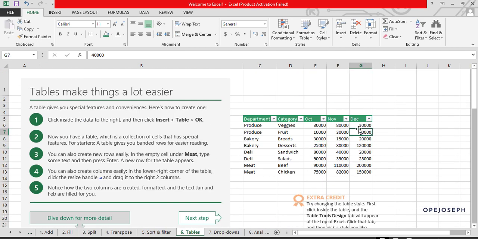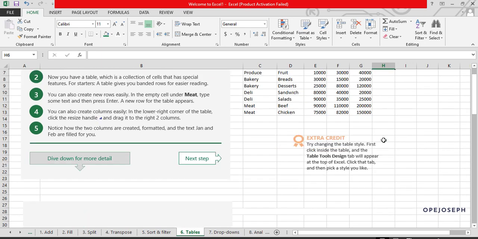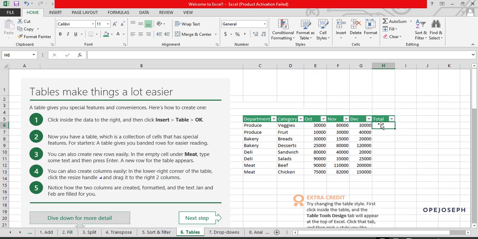So now, tables make things easier. I'm going to add one more table now. What this table does is Ctrl Shift L. I just press Ctrl Shift L twice. If I'm in this table now, which you can also do in a normal table, I just want to make it make sense.